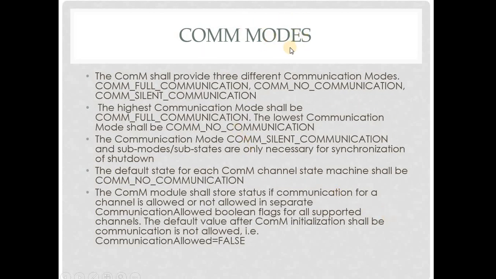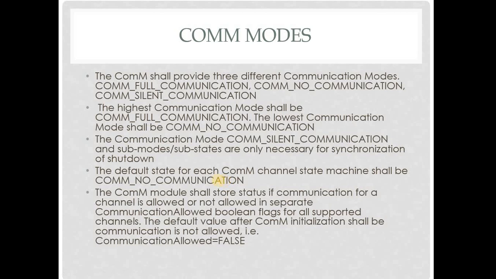Let's see about the ComM modes. There are three ComM modes, which we call full COM, no COM, and silent COM. The highest communication mode is ComM full communication, and the lowest communication mode is ComM no communication. The ComM silent communication mode will not be available, which means this particular mode cannot be read directly by the software component. This is just used for synchronization of shutdown. The default mode is ComM no COM.